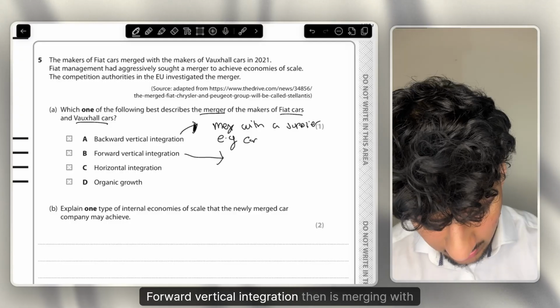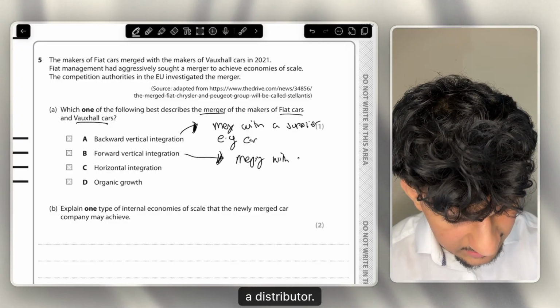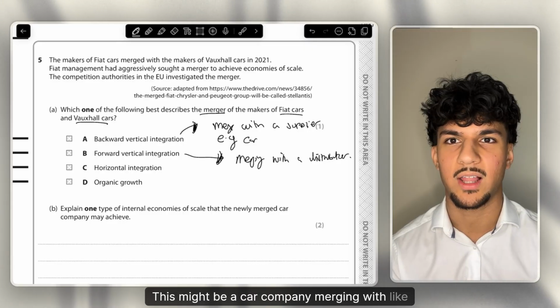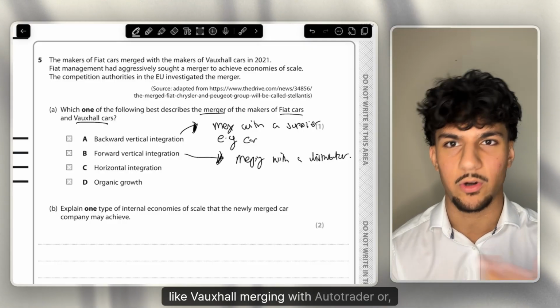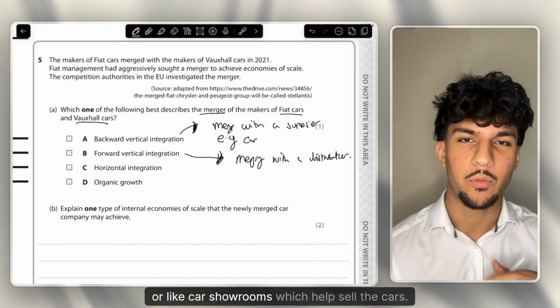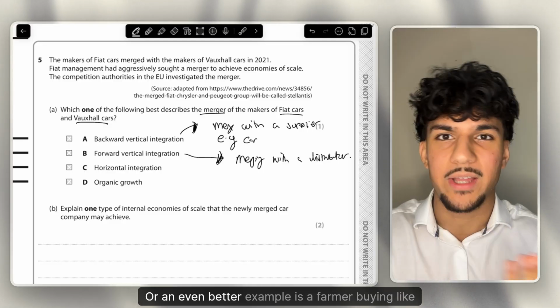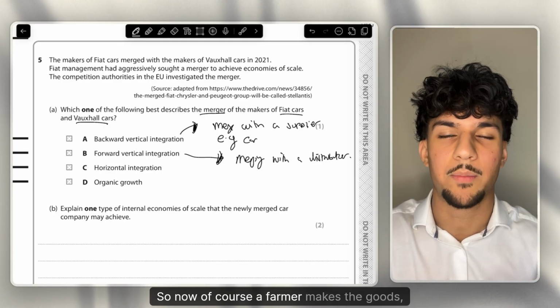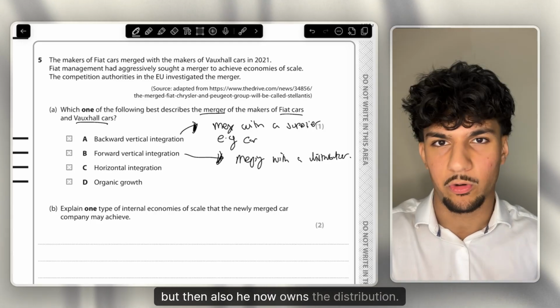Forward vertical integration then is merging with a distributor. So we're talking about cars. This might be a car company merging with, like, Auto Trader, like Vauxhall merging with Auto Trader, or car showrooms, which help sell the cars. Or an even better example is a farmer buying a supermarket chain. So now, of course, a farmer makes the goods, but then also he now owns the distribution.